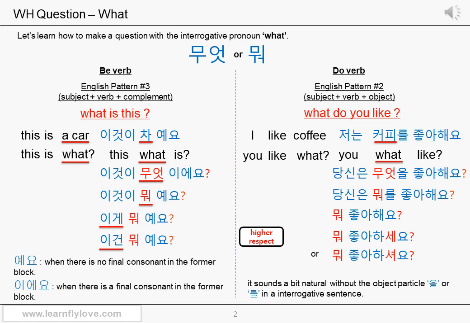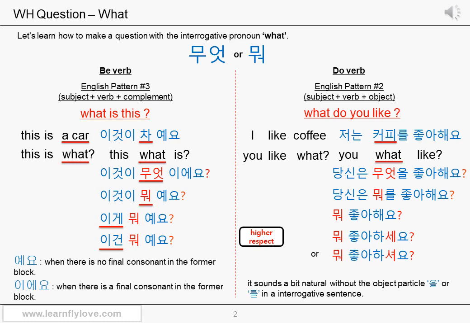Okay? So you can say 이게 뭐예요? Or you can use 이건 뭐예요? too, when you want to use the particle 은 or 는. 이게 뭐예요? What is this? According to the Korean structuring rule, this what is. 이게 뭐예요? Perfect. Let's see the next question.